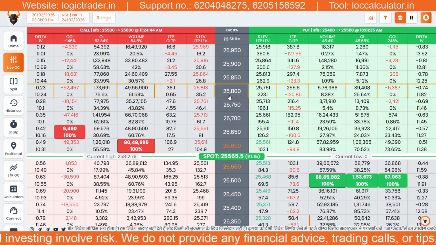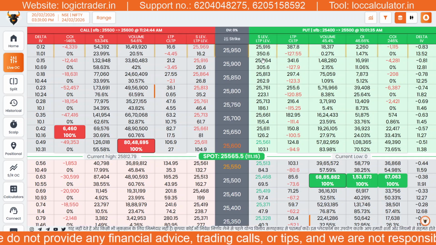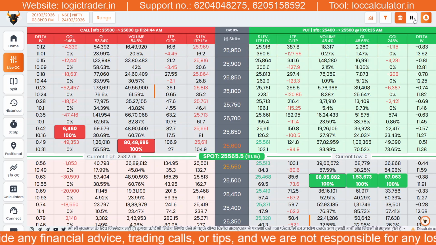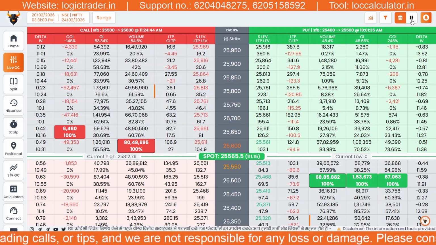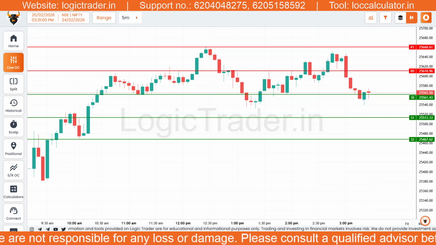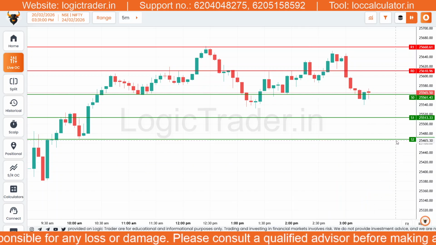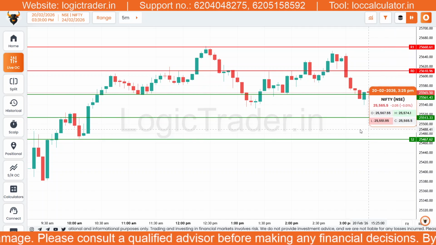To effectively trade these S levels, there is another useful feature available in the candle chart section. Right next to the option chain button, you will find the candle chart button. By clicking on it, you can open a chart where the S levels are automatically plotted. This means you do not need to manually mark the levels.